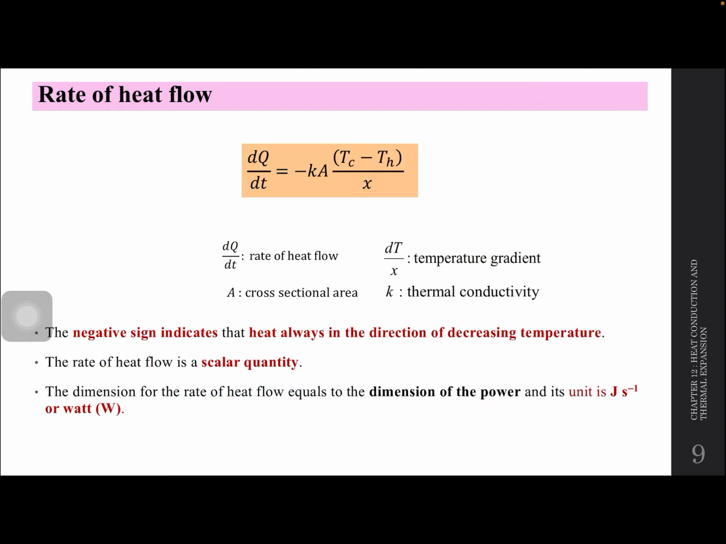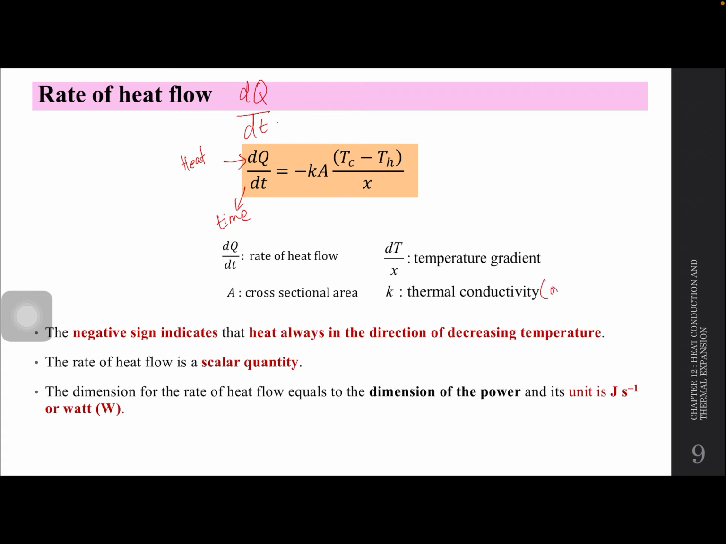Okay, so kita ada rate of heat flow. So bila ada rate sahaja, heat ni adalah dQ, sebab dia ada rate dt. So ni adalah heat. So this is the time lah. Okay, negative ni just indicates that heat is always travelling in decreasing temperature. Okay, temperature dia mesti lagi pada hot to cold. Right, so K is the thermal conductivity.